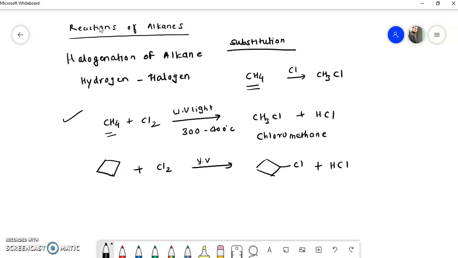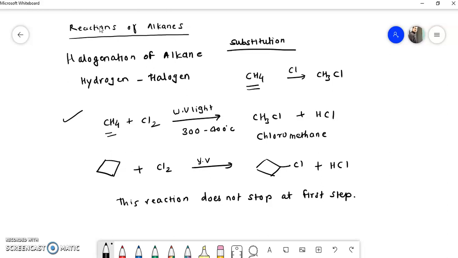So one of the drawbacks is that this reaction does not stop at the first step. Why does it not stop? Because the product obtained in the first step is more reactive as compared to the starting material. Here the product which is formed is chloromethane, which is more reactive than methane. So therefore this chloromethane again reacts with chlorine to form further products.